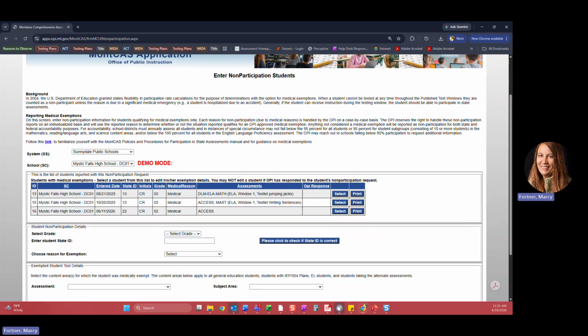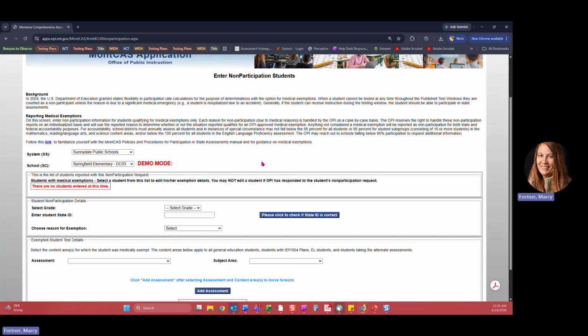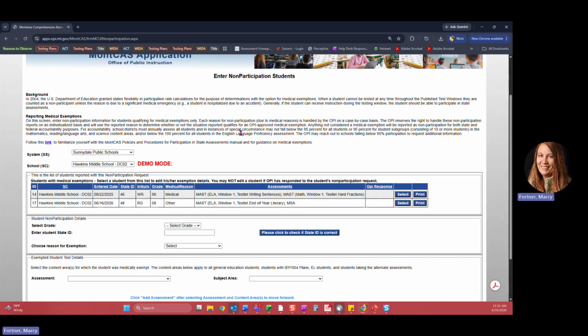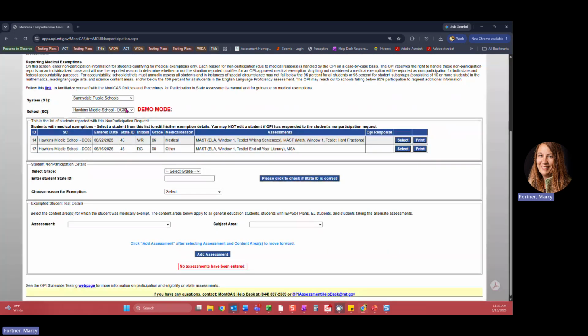Once your district and school are selected, you'll see a table here at the top portion of the screen that will list any exemptions that you've already submitted for that particular school. If you have never submitted a non-participation request for the school, the screen will indicate that. So we're going to select the grade level. After you choose your school, you're going to select the grade level of your student and enter the SSID number.